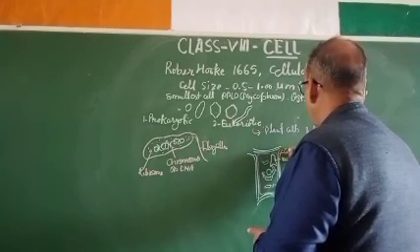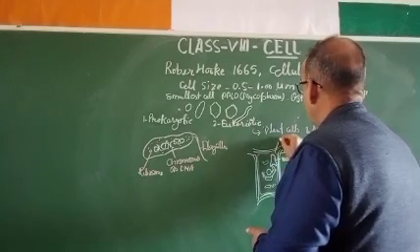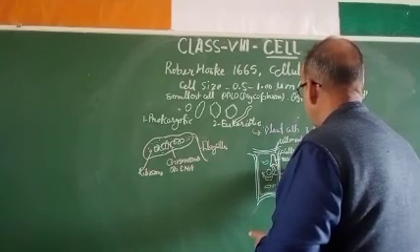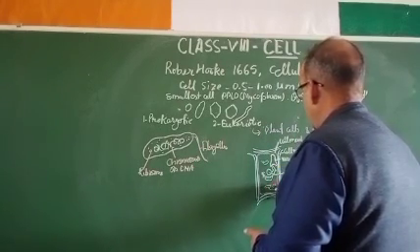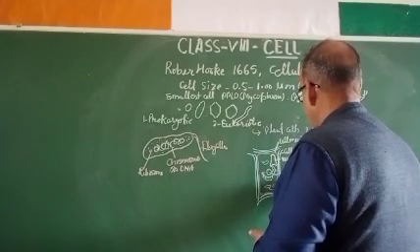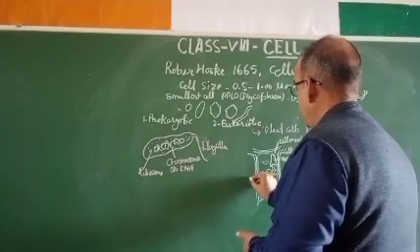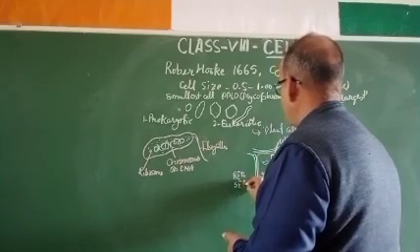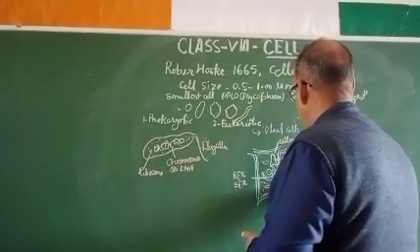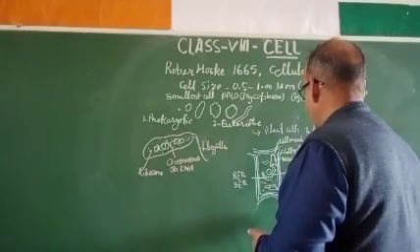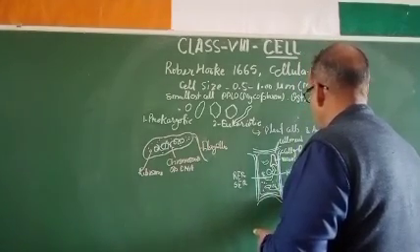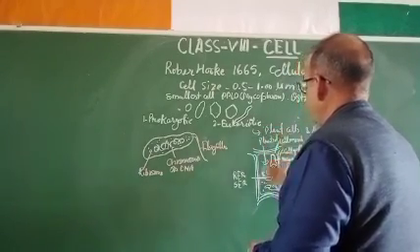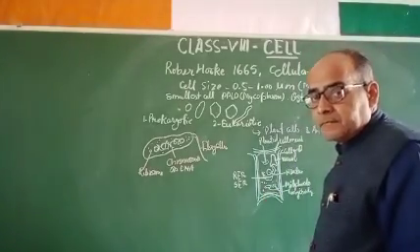Vacuoles, cell wall, cell membrane, nucleus, mitochondria, RER and SER, rough endoplasmic reticulum and smooth endoplasmic reticulum, Golgi body or dictyosomes. In plant cell it is called dictyosomes. Plastids, chloroplast, so that the plant can perform the function of photosynthesis.